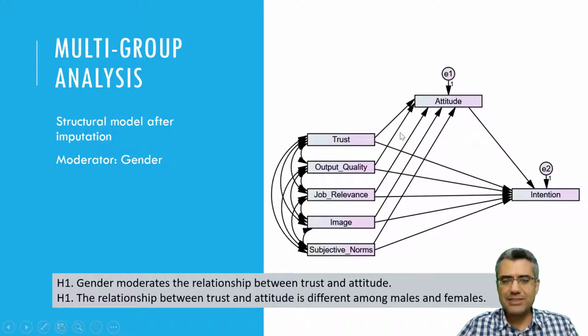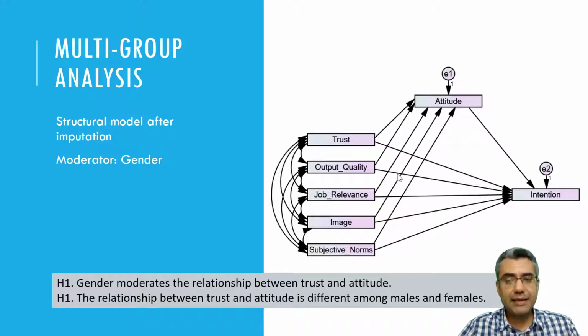So now, how to test this? If you want to show this in your model, you don't see gender here, right? But if you want to show it, you can put another variable here as gender, and then draw paths to show the impact on all these paths, like the way we showed moderation with continuous variables.